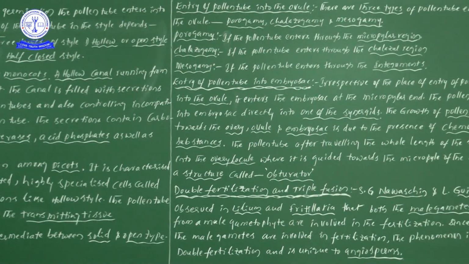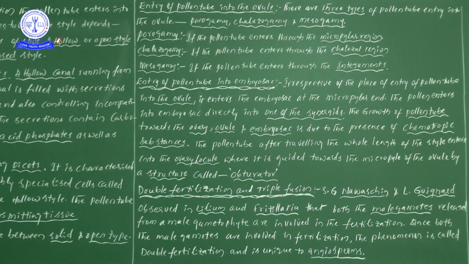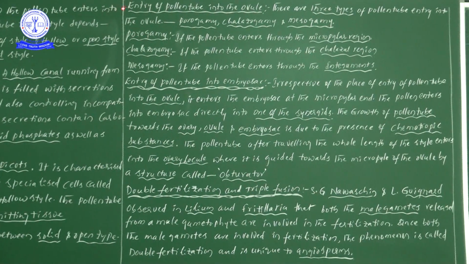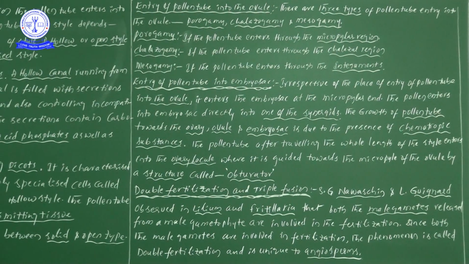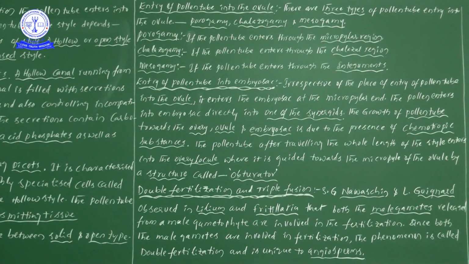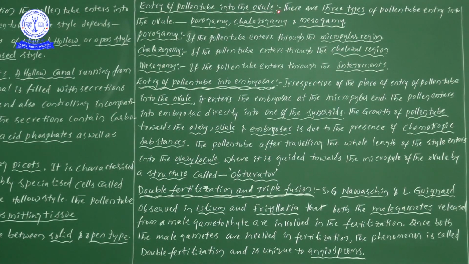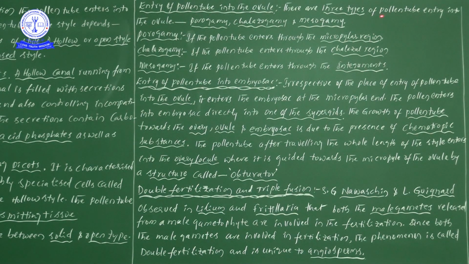Here the topic is the entry of the pollen tube into the ovule. There are three different types of pollen tube entry into the ovule.